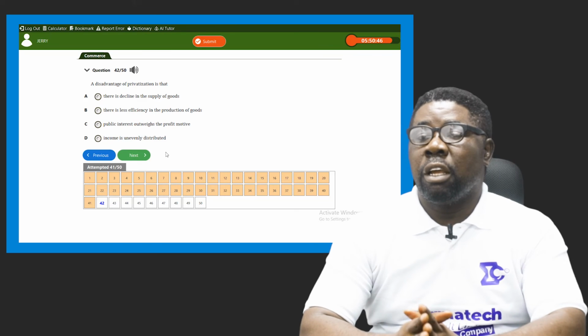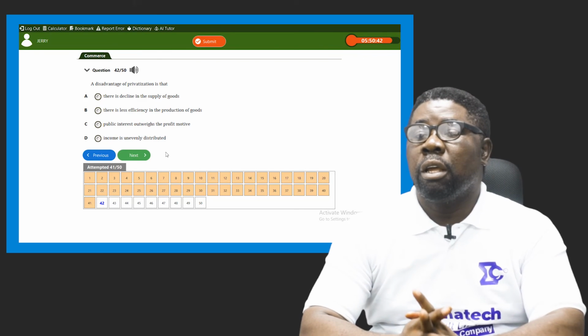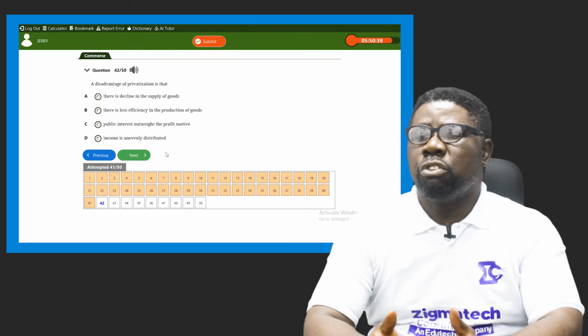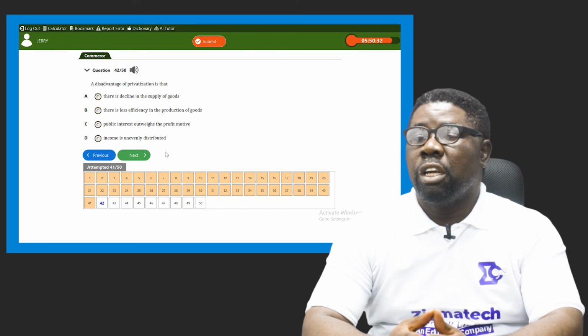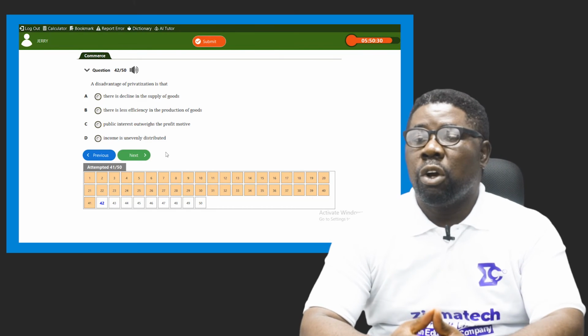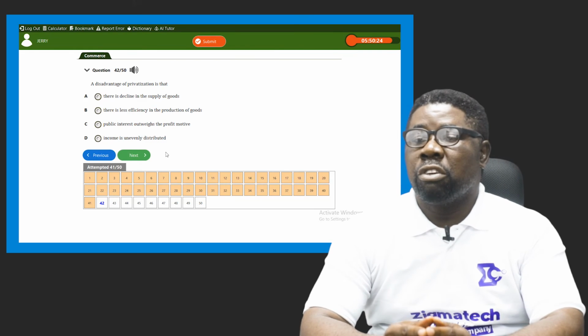What is this? A says that there is a decline in the supply of goods. When privatization takes place, does it lead to decline of supply of goods, or does it lead to less efficiency in the production of goods, or does it lead to public interest outweighing the profit motive? Is that the reason? Or that income is unevenly distributed?